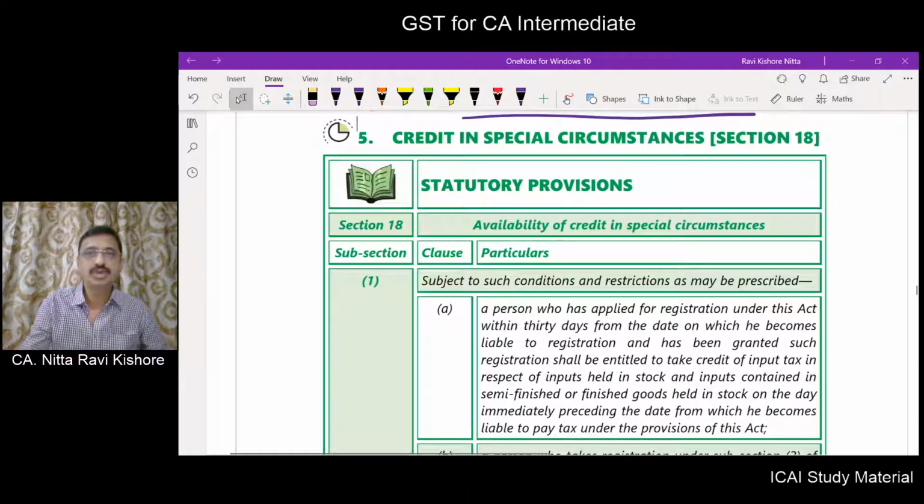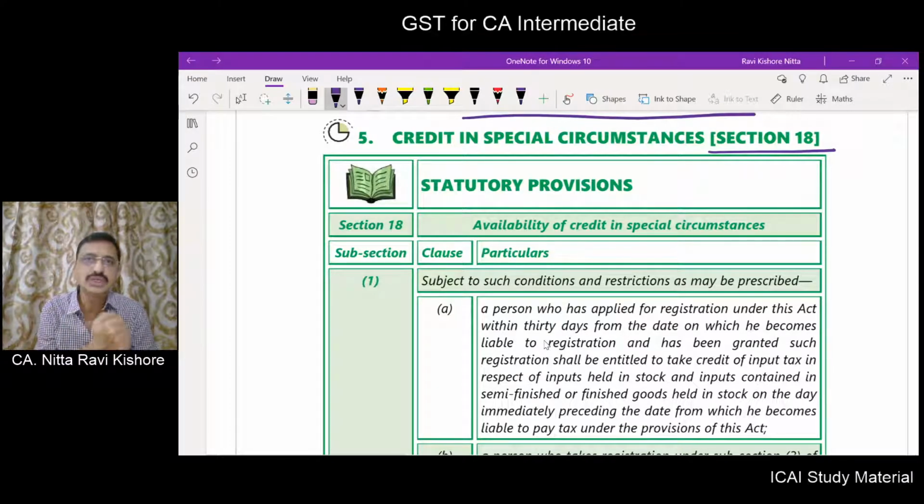We will move on to the next topic, credit in special circumstances under section 18. Friends, we have gone through the provisions of section 16 and section 17. Section 16 is with regard to availment of input credit. Section 17 is with regard to restrictions, reversals on common credit and blocked credit. Now coming to section 18, it deals with input tax credit in special circumstances. What those special circumstances are, we will be learning in the next part of our discussion.